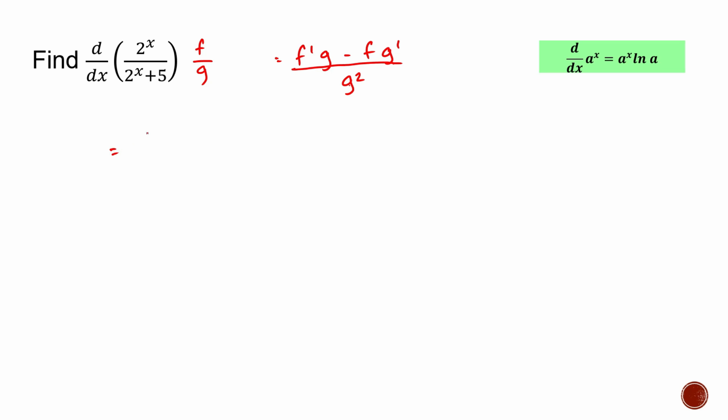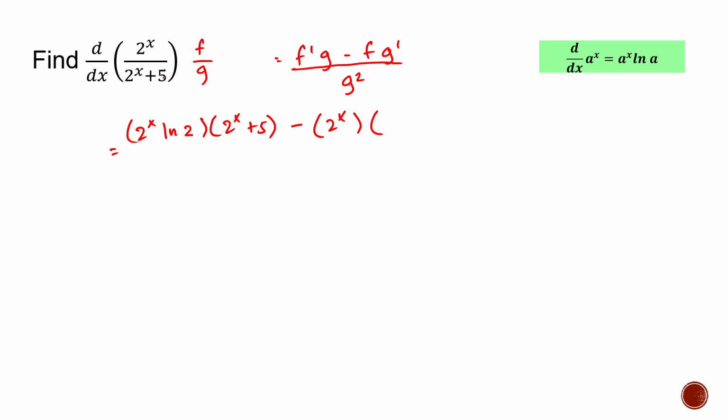So f prime, that's 2 raised to x ln of 2, times 2 raised to x plus 5, minus 2 raised to x times the derivative of 2 raised to x plus 5.